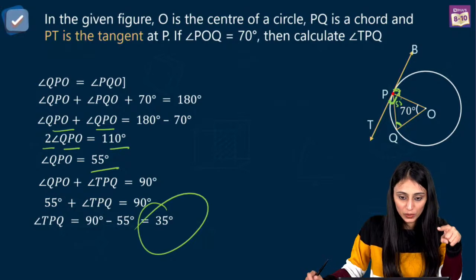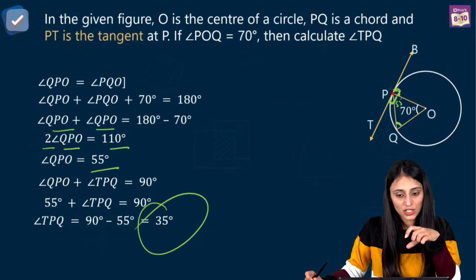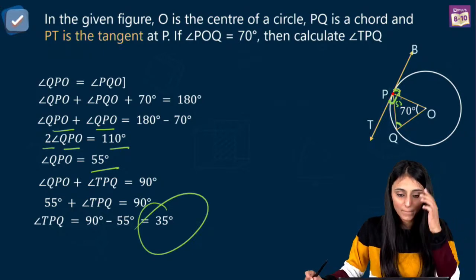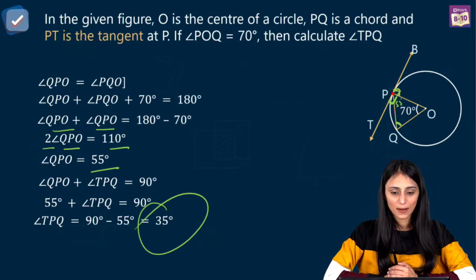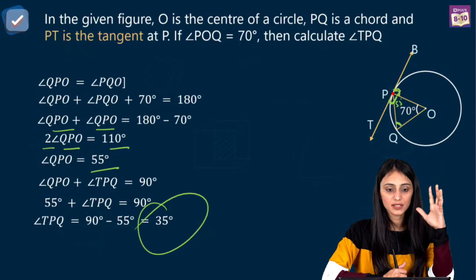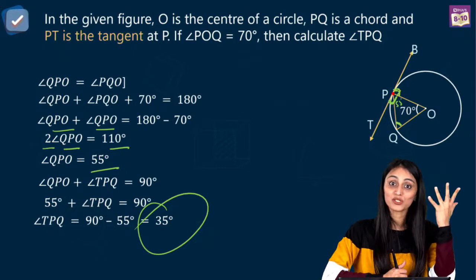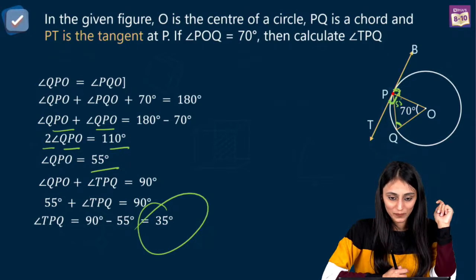55. Yes, 55 is angle QPO. Correct. Some are saying 70 degree. Epic Gaming, 70 is already given in the question. That's angle POQ. Yes. 45 degree, no. Anita, how are you getting 67 degree? How come you are getting 45 degrees? Yes, Deepak, 35, not 45. I think you might have made some calculation mistake because this is a very simple question. Yes, Fenil, everyone got it wrong. Everyone has made the same mistake. How is it possible, right? How can this happen?